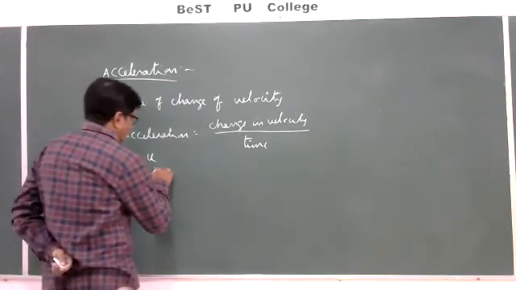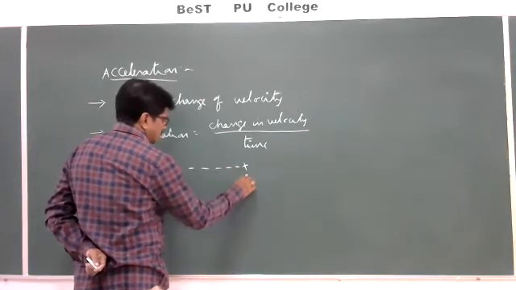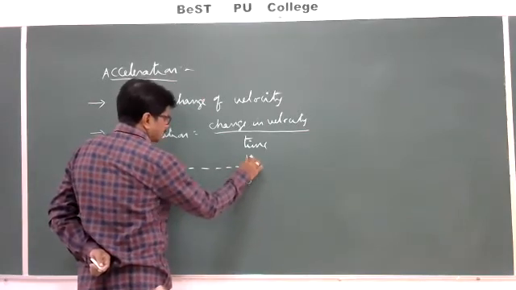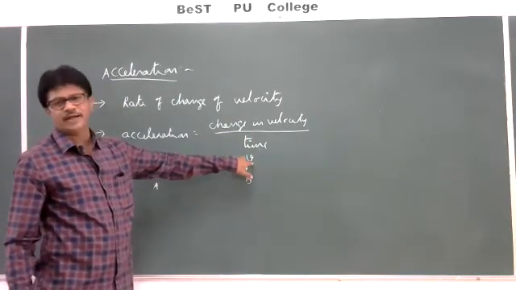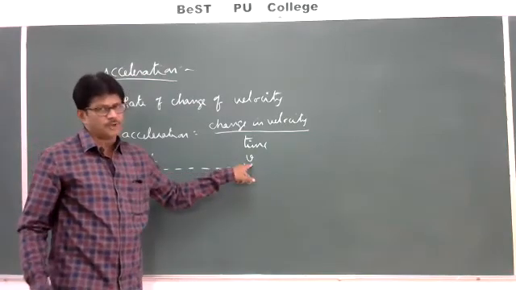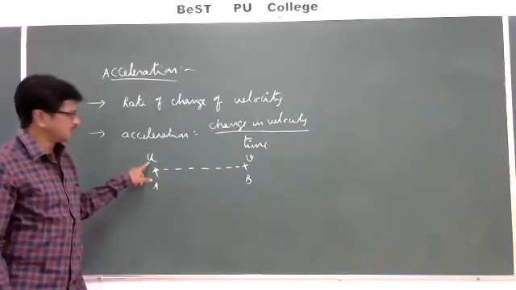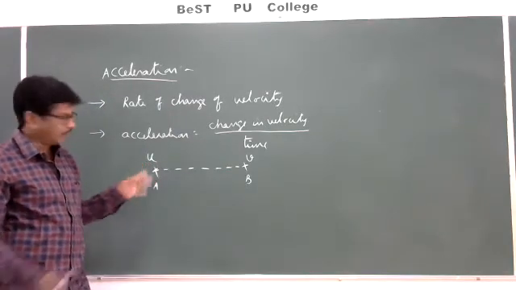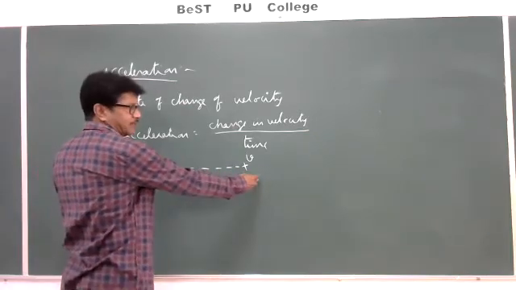After some time, it reaches the point B. The velocity at the point B, we call the final velocity. Generally the final velocity is represented with v and the initial velocity with u. My observation on the body is only from A to B.